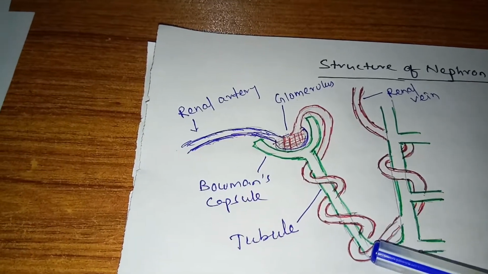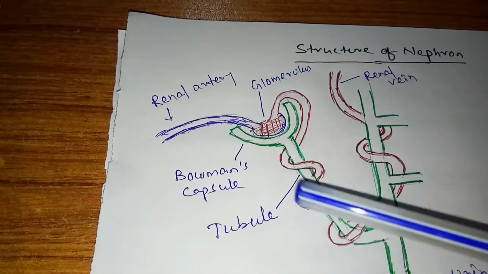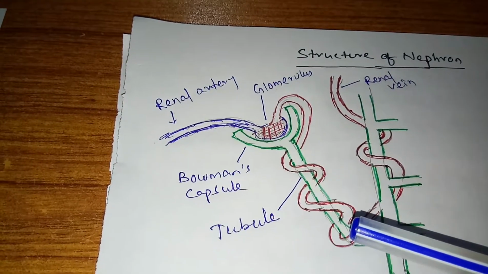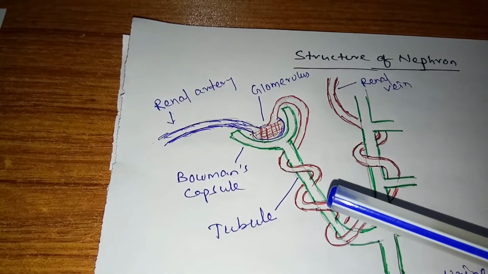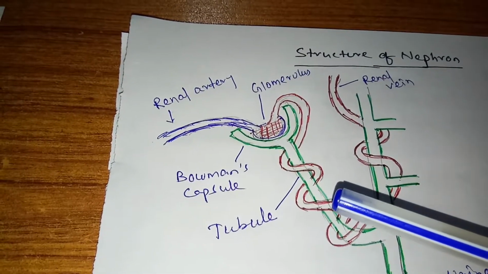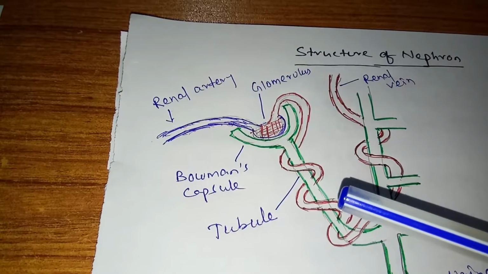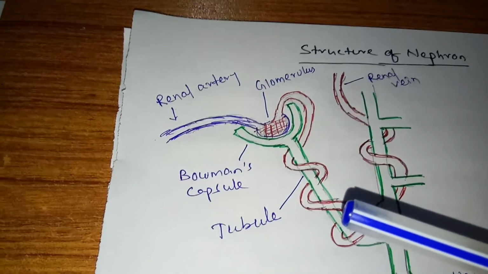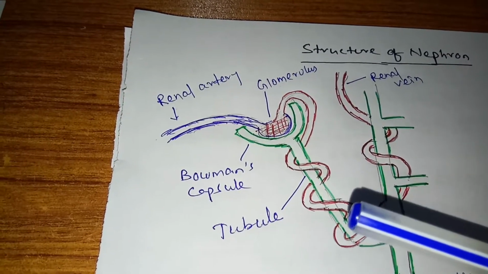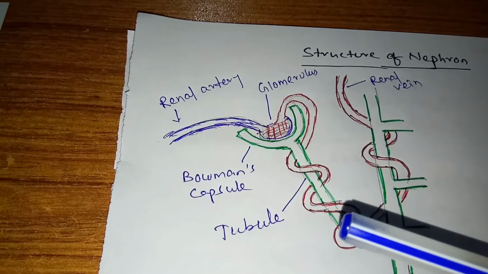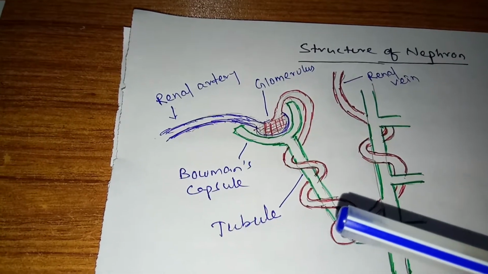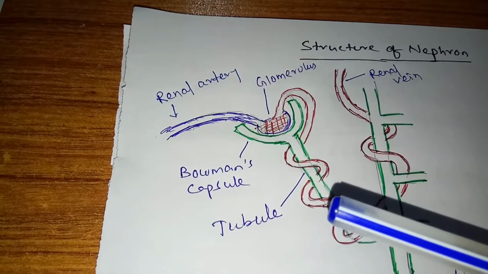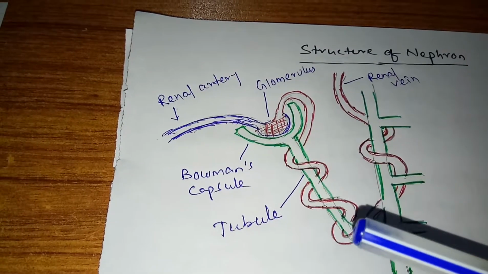While passing through the tubule, the wall of the tubule is made in such a way that all the necessary materials from the blood are reabsorbed by the wall of the tubules, like protein, hormones, enzymes, glucose, salts, and some water. If the water concentration in the body is high, then less water will be absorbed. If the water present in the body is less, then more water will be absorbed. In this way, the reabsorption takes place in the tubules.